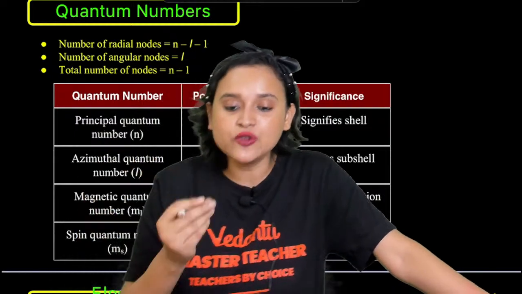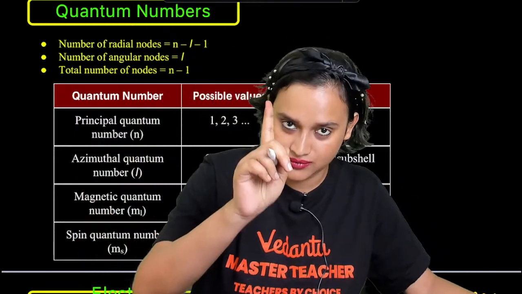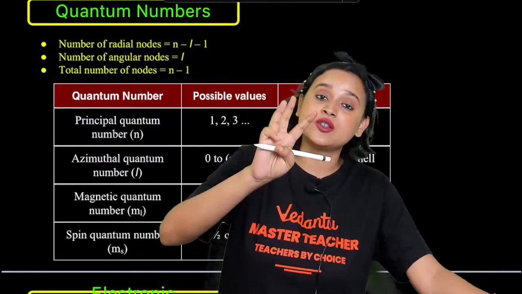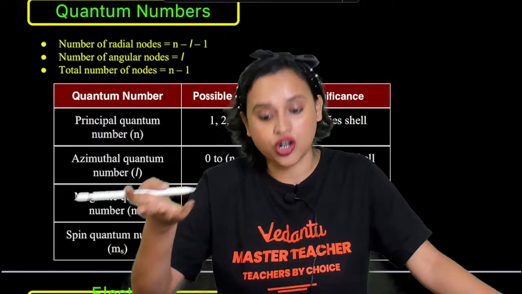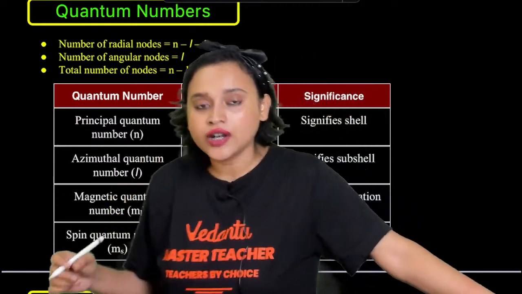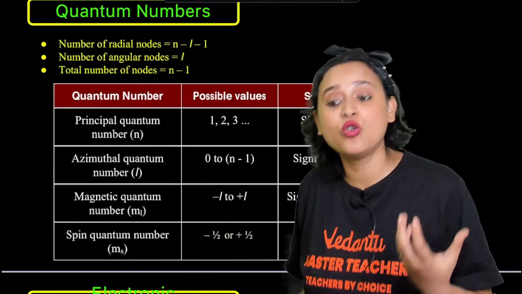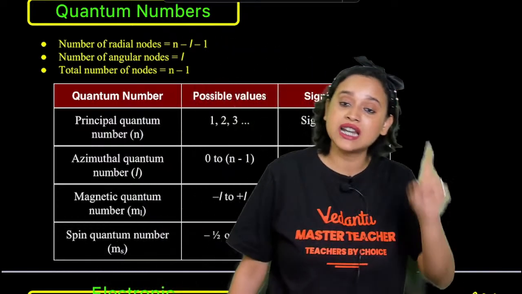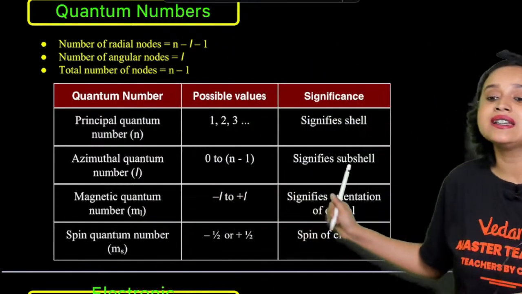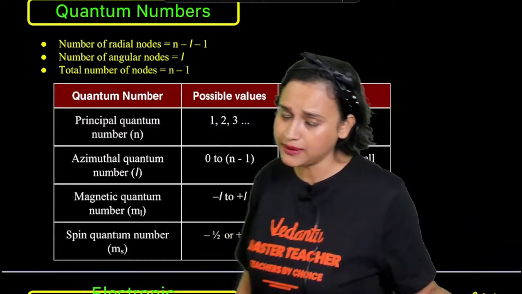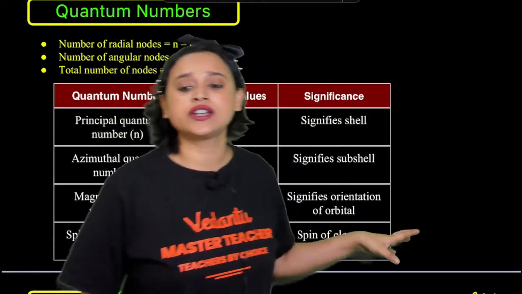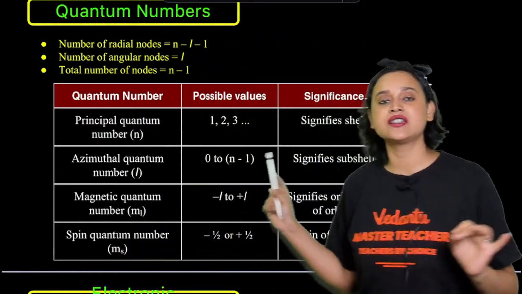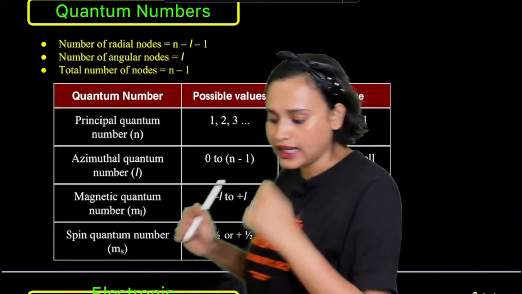Now everybody, if you get an azimuthal value of 1, that means it will be a p orbital. If the azimuthal value is 2, then it will be a d orbital, right? Then the magnetic quantum number will tell you about the orientation, and that can take the value of minus l to plus l. And the spin quantum number is basically just two values, plus half or minus half. Okay, guys?